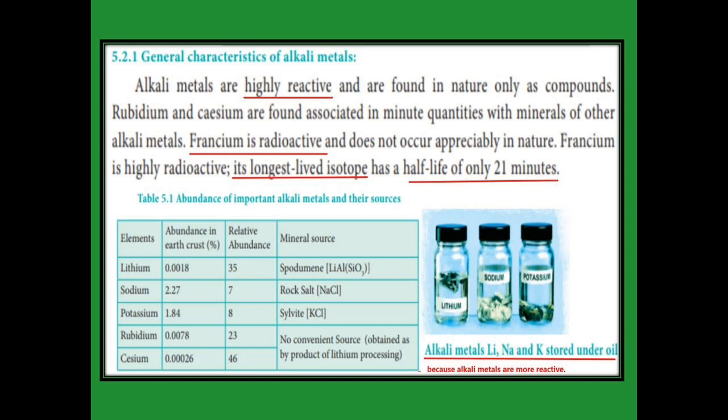And then this table refers that the lithium mineral is spodumene, sodium occurs as rock salt, potassium as sylvite, potassium chloride, and rubidium and cesium. Rubidium and cesium are obtained as a byproduct of lithium processing. There is no convenient source for rubidium and cesium.